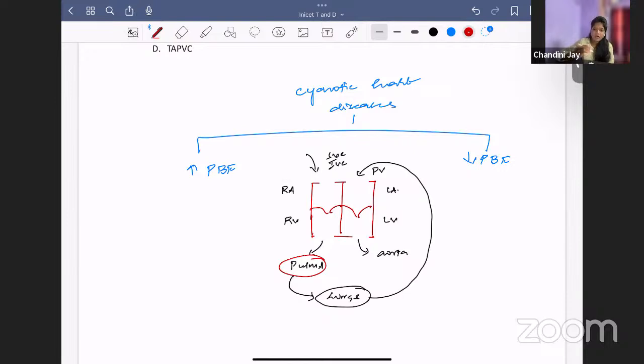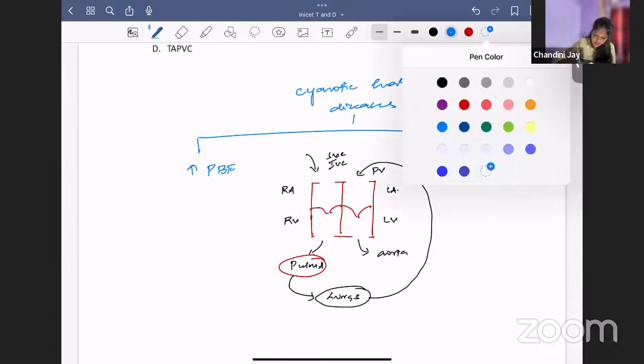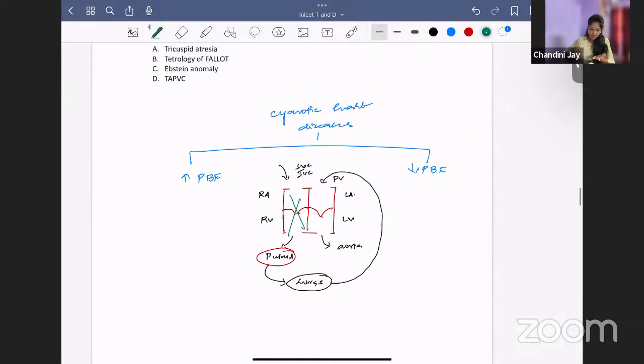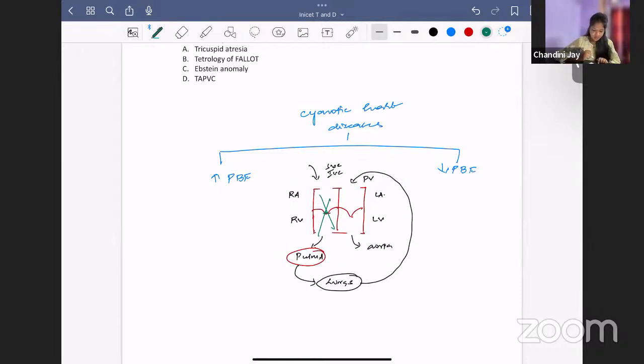Based on the quantity of blood going to the lungs, we classify cyanotic heart disease into increased pulmonary blood flow and decreased pulmonary blood flow. Suppose there is some problem with the right side of the heart, such as stenosis; the pulmonary blood flow will reduce. What is the problem with this right side valve? Tricuspid atresia. So blood flow is reduced, decreased pulmonary blood flow.